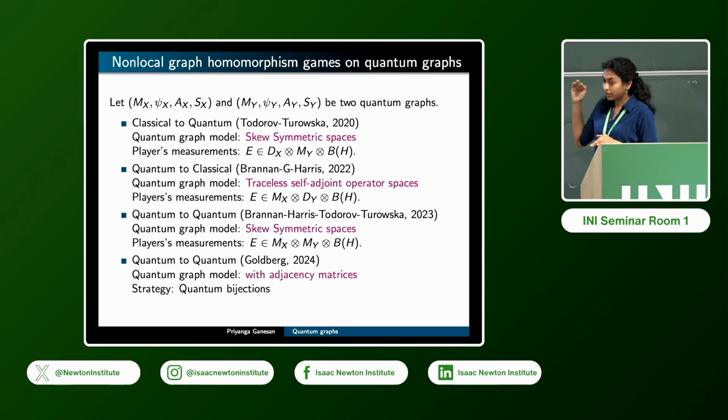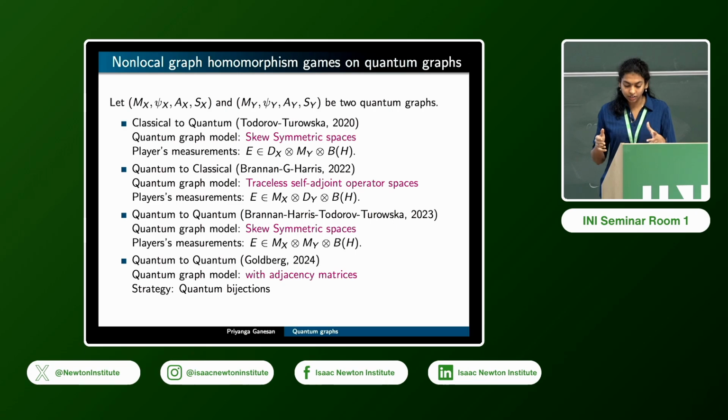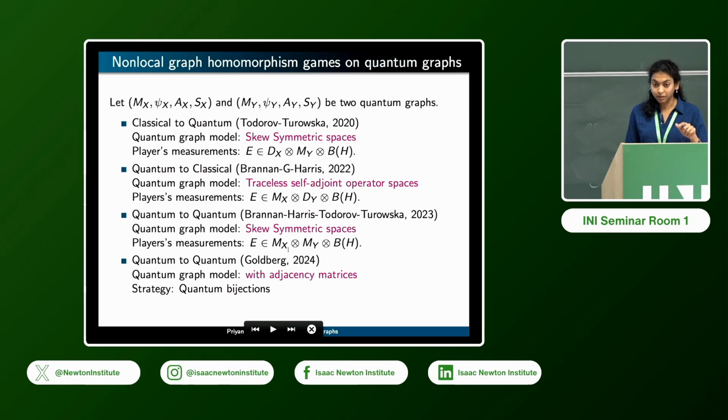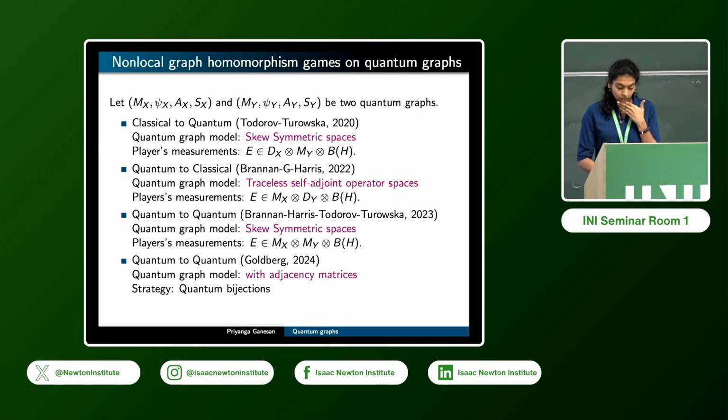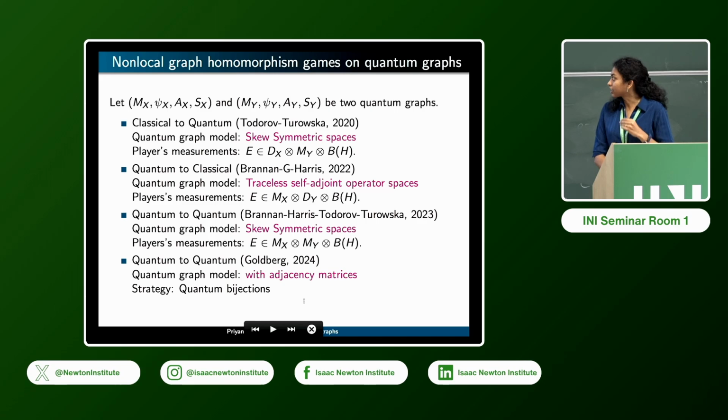So it's not very easy to compare these different game setups because they have different input spaces and output spaces in the sense that these are different models of the quantum graph. However, one easy way to identify all of these is that all their strategies basically live in MX tensor MY tensor B of H, and depending on the winning conditions, they satisfy certain properties. So in particular, if you have something like a synchronous condition, then you might get a star homomorphism, whereas if you have a concurrency condition, then you might get a UCP map. So sometimes one is a special case of the other, but sometimes it's not.